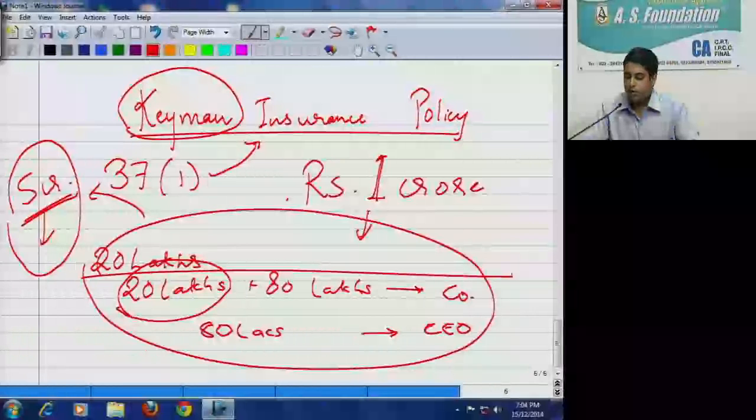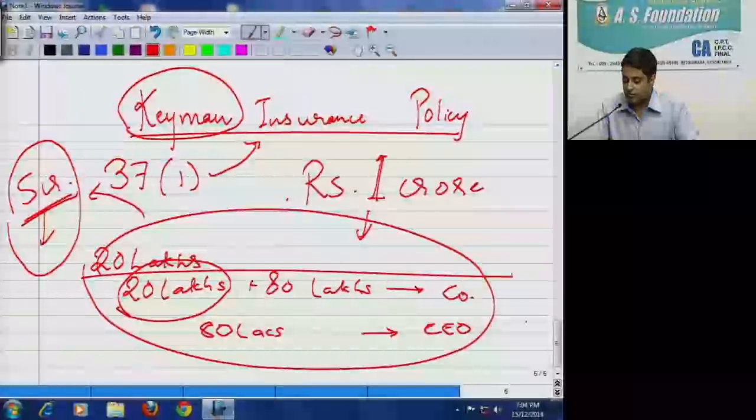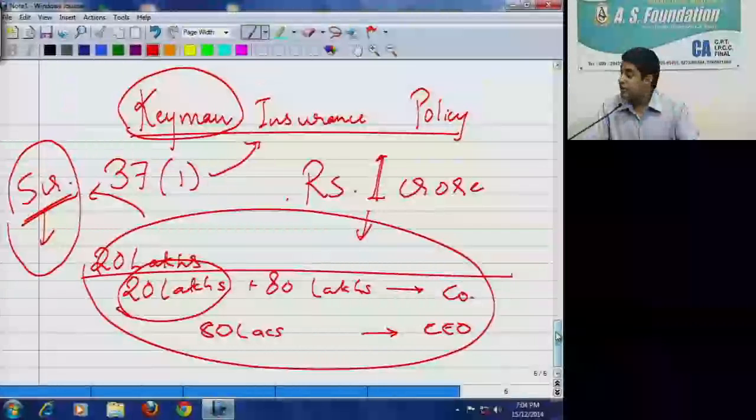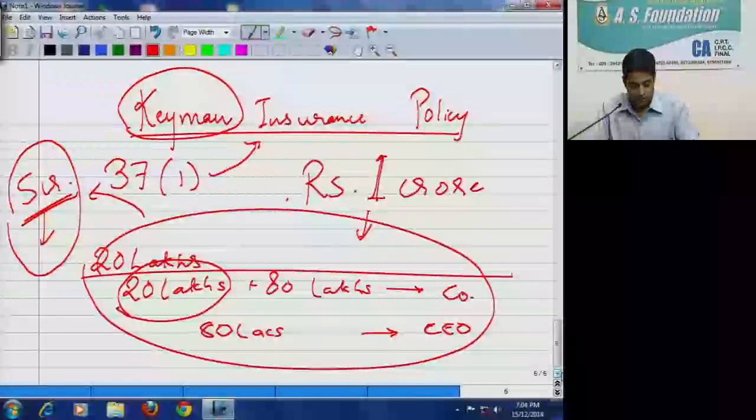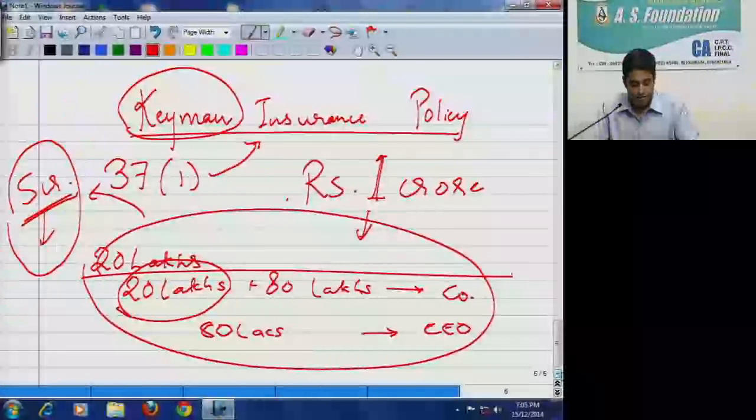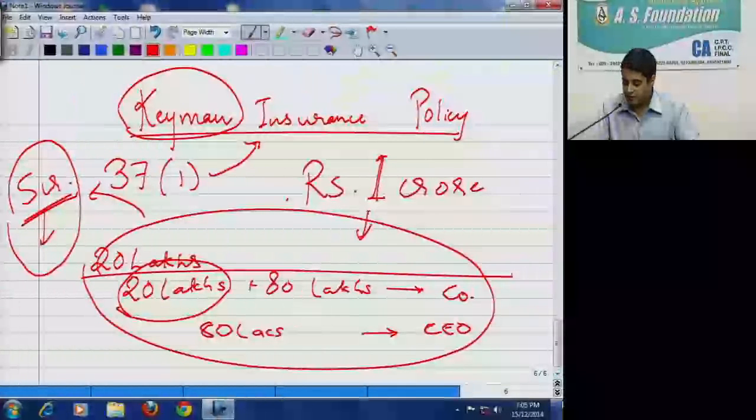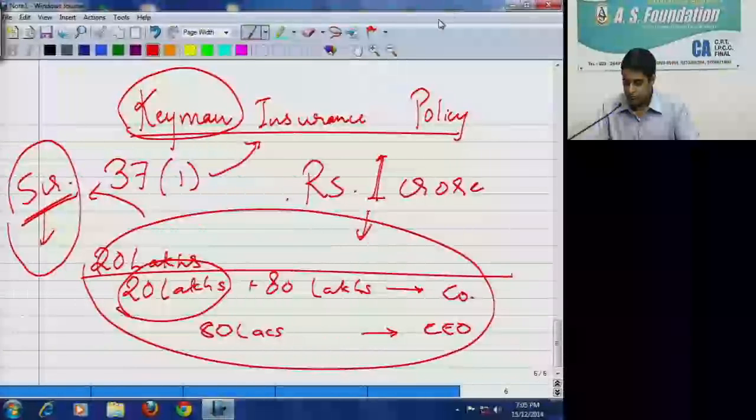To avoid this, it has been provided that the maturity or surrender proceeds shall be taxable in the hands of the recipient.